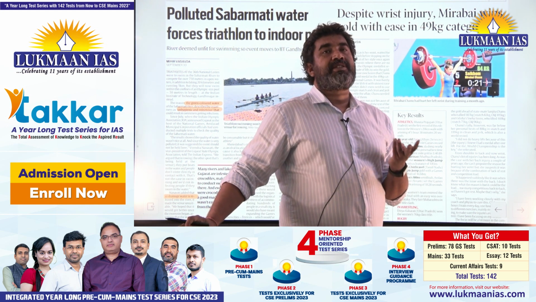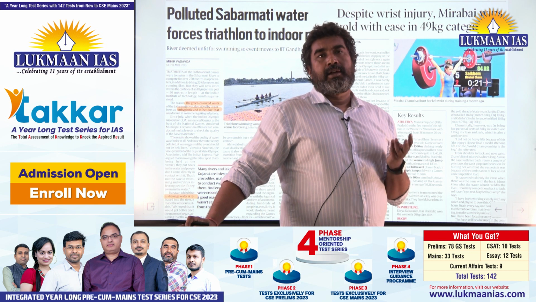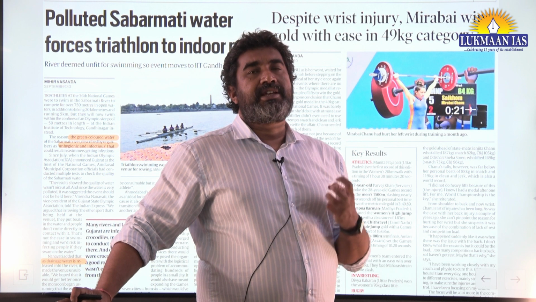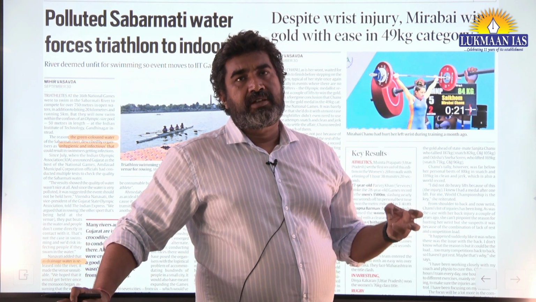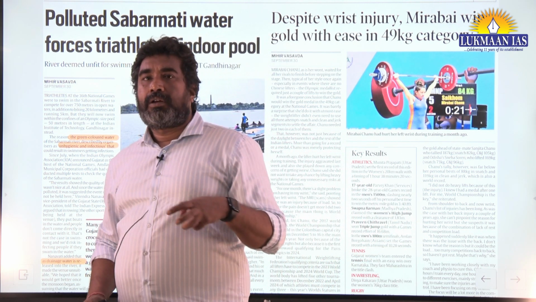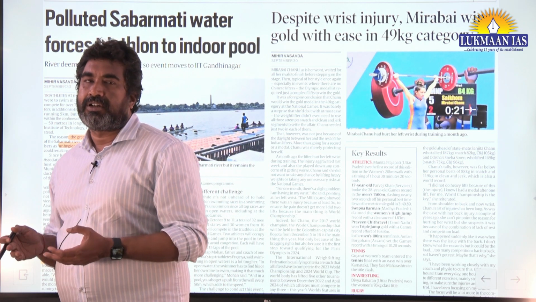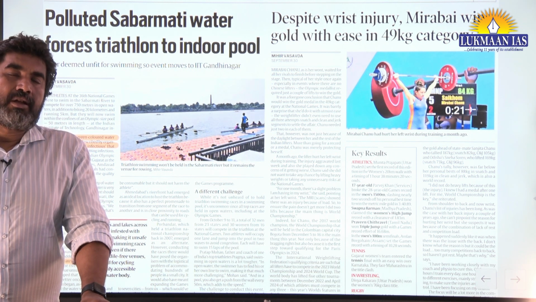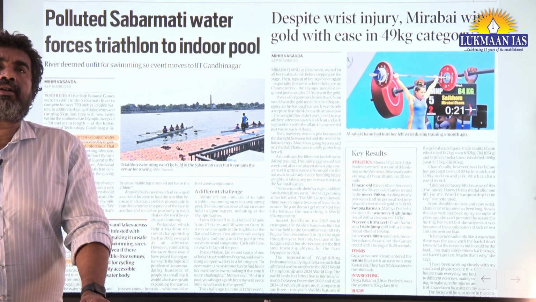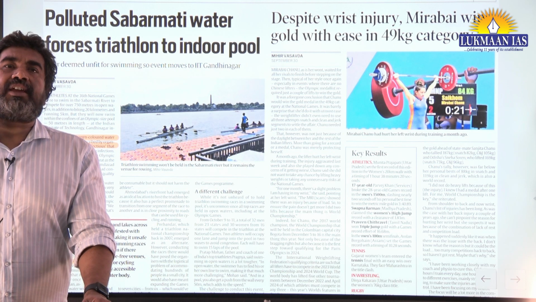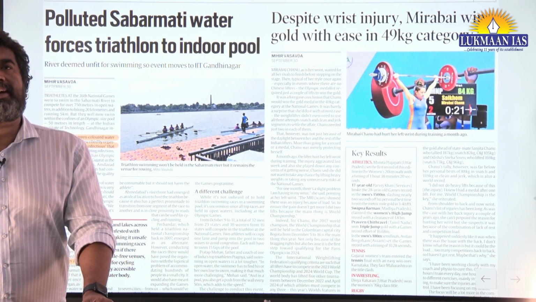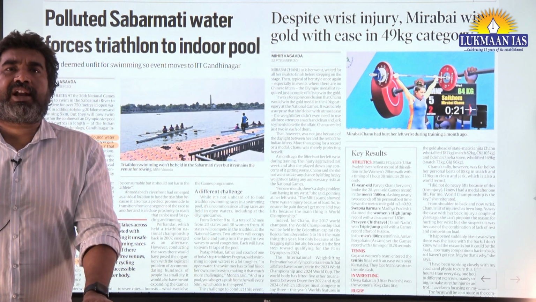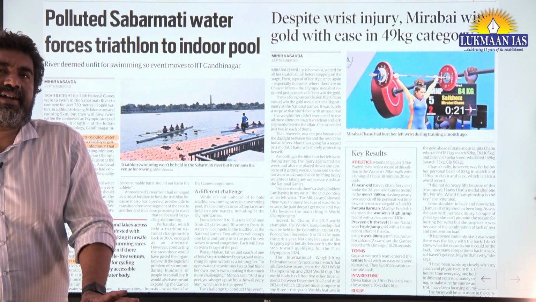Moreover, the problems in the Sabarmati river are still there. The E. coli bacteria has increased in nearly every patch. The problem is we are still seeing it as a river. That is the more important point, and it relates to the health of the environment and paper 3 GS environment. We are still seeing it as a river and directing the policy from that perspective, but the amount of water in this river has decreased to a significant extent.